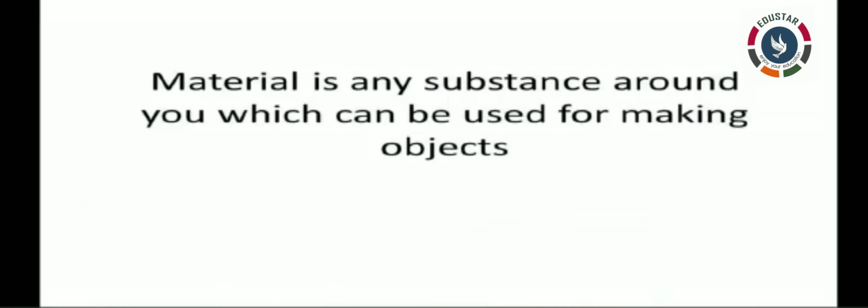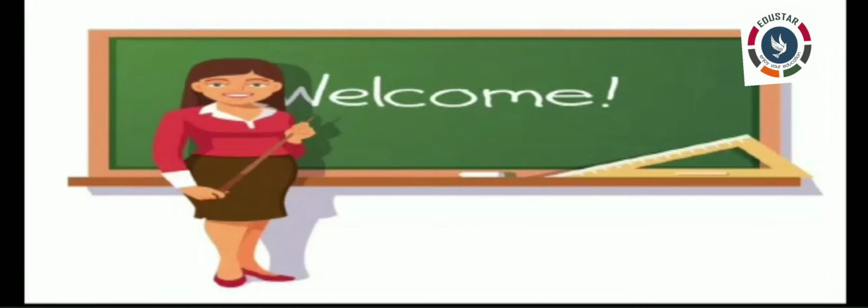Material is any substance around you which can be used for making objects. These objects may be made of one or more than one kind of material. Take an example from your classroom. See the window.